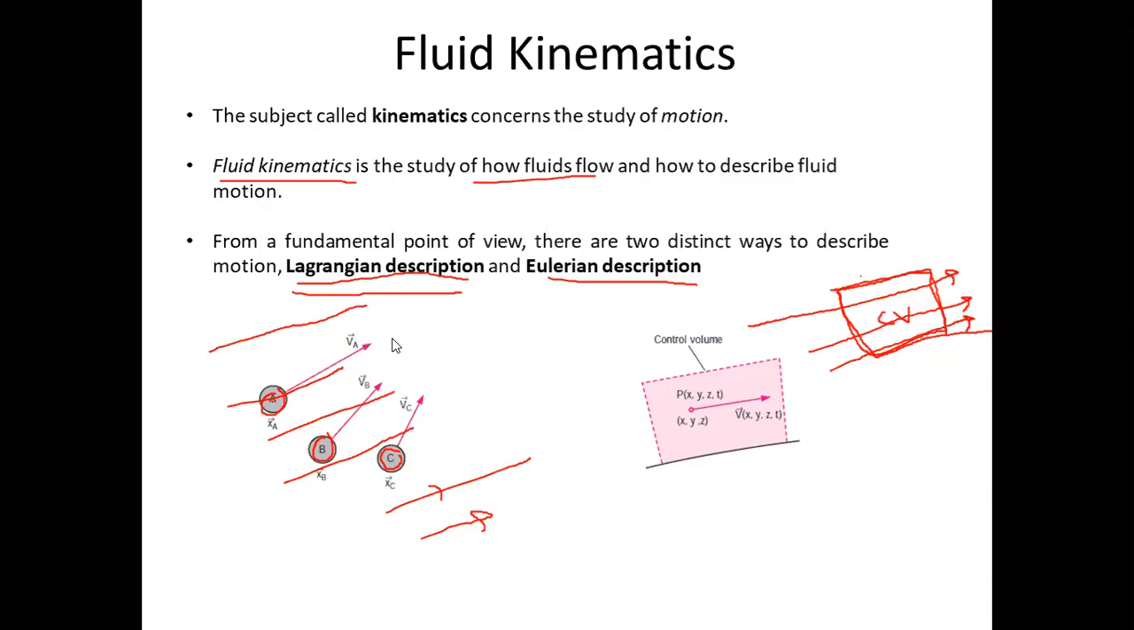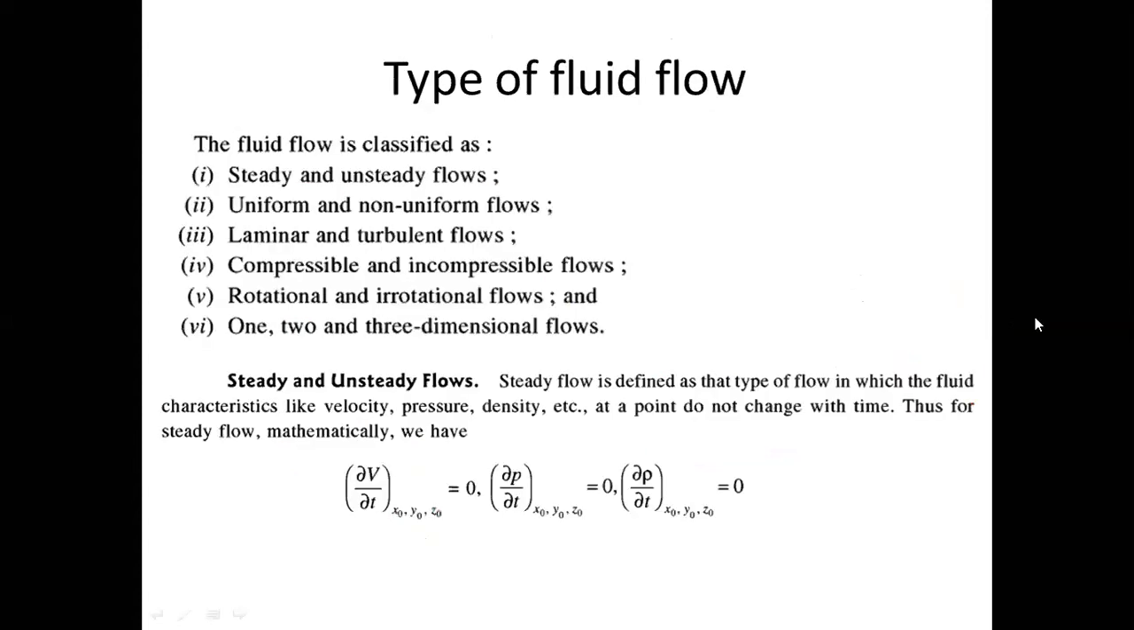Okay, all right. So that is what we discussed about the Lagrangian description and the Eulerian description. Let us move to the next part. In this slide, we are going to discuss the various types of fluid flow. Since the topic is fluid kinematics, in kinematics we will be discussing the movement of the fluid.